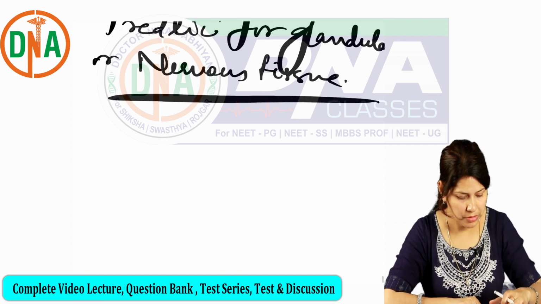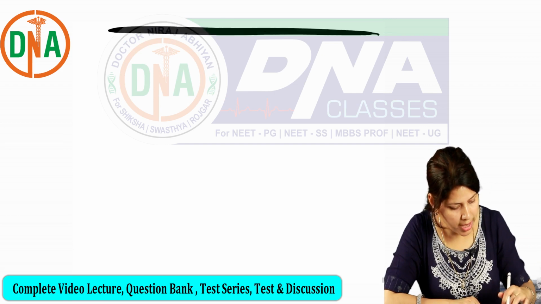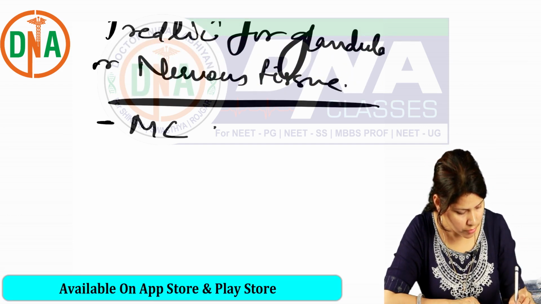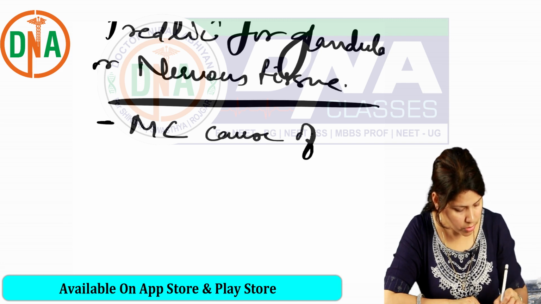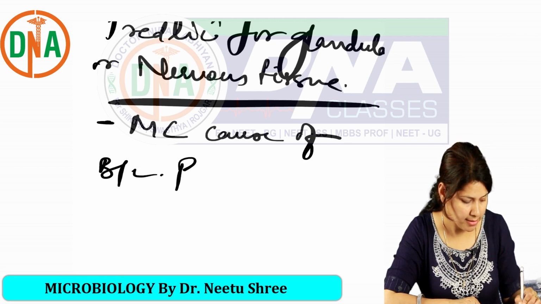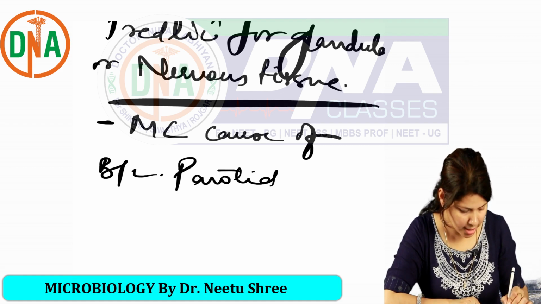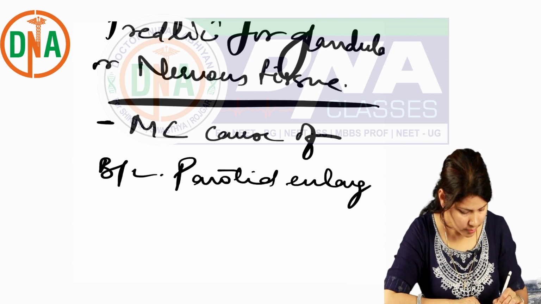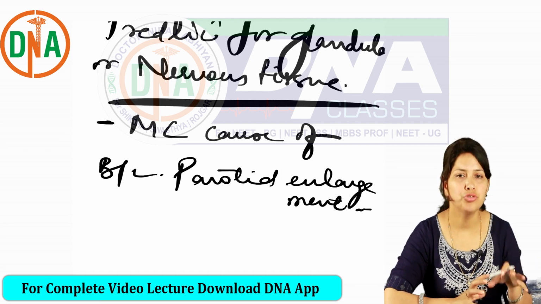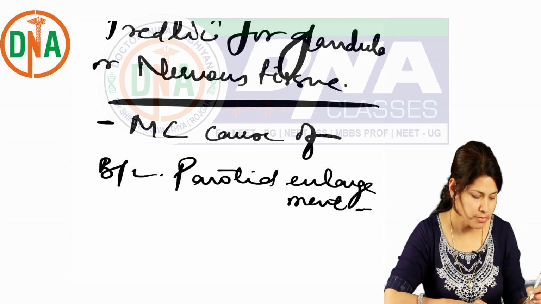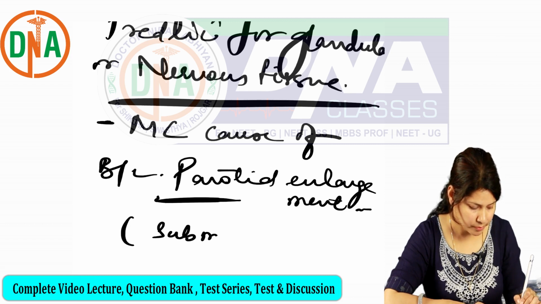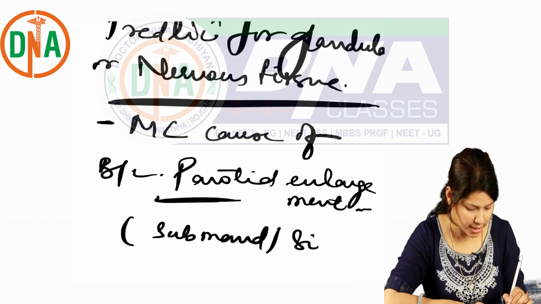Mumps is most common in children, and it is the most common cause of bilateral parotid enlargement, as the parotid is the most common salivary gland involved in mumps, but it can also involve the submandibular or sublingual gland.